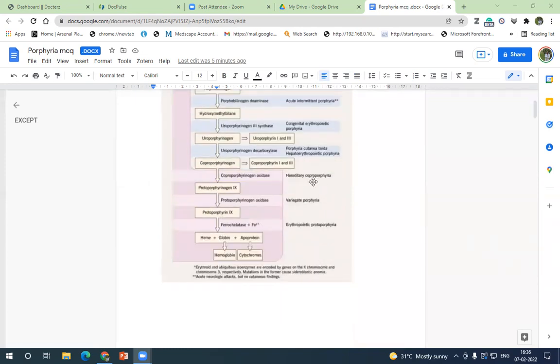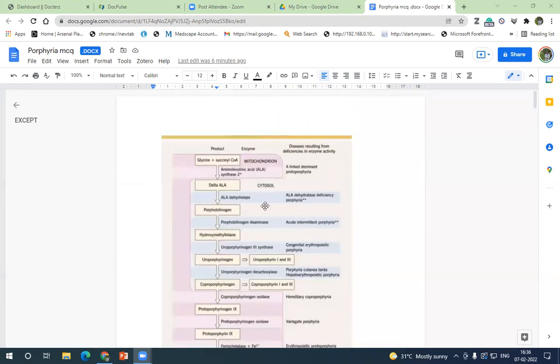If you get a question about hereditary coproporphyria, you can just share it in the group. For any question, you may get the answer as variegate porphyria. How do they present? You should have some idea of how hereditary coproporphyria or variegate porphyria present. That finishes almost your entire topic.